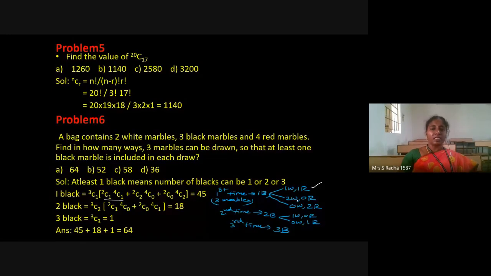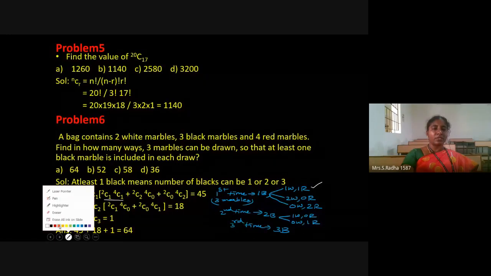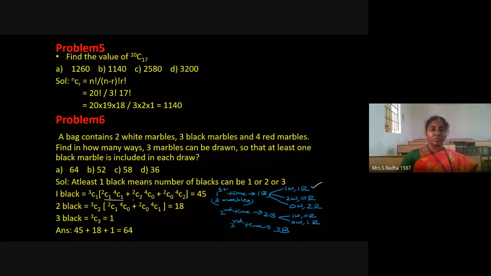Now second thing. First black marble completed. Next is 2 times white marble only, and totally we are having 2 white marbles, so 2C2. And no red marbles, 4 red marbles are there, so 4C0, and this thing is completed. 2 white marbles and 0 red marbles completed. Now coming to the third chance. First time black marble. Next white marbles are not coming; both the times, second and third, we are having red marbles. Already first time black marble, we are putting 3C1 here.